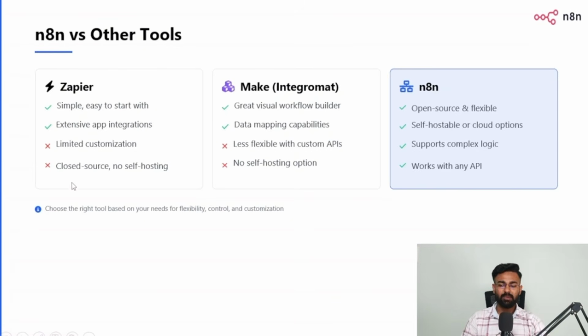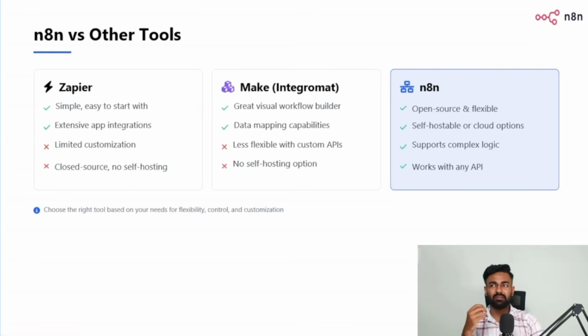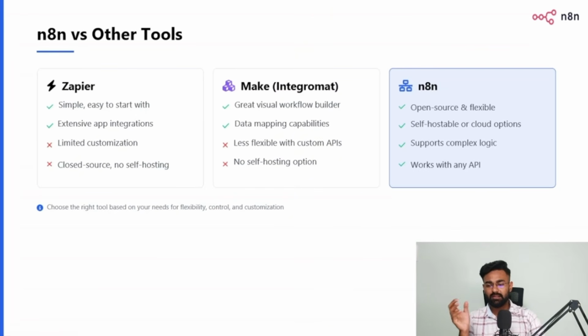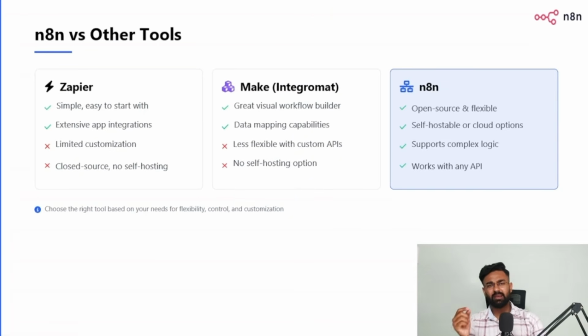So, Zapier: it's very simple, very easy to start. You can directly put in the sheets, tools, and everything. You can simply connect it with your authorizations and it's all done. The moment these are connected, Zapier has different app integrations involved in it. It's very simple, very easy to start.